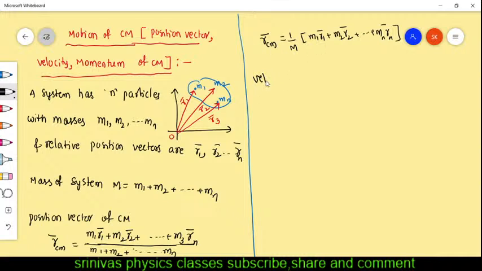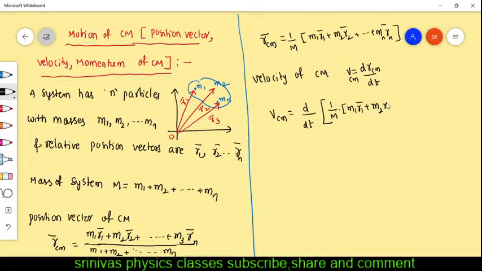Next, velocity of center of mass I want. Velocity of center of mass is nothing but the rate of change of position vector. We write like this: velocity is the rate of change of displacement. Then we write VCM is equal to d by dt of RCM. What is RCM? RCM is in the previous equation: 1 by capital M into M1 R1 bar plus M2 R2 bar and so on Mn Rn bar.